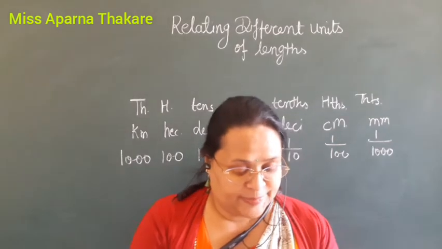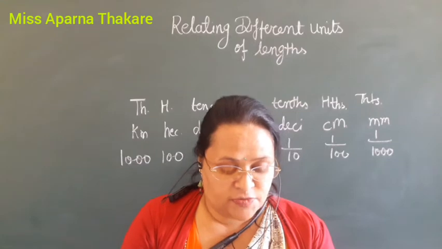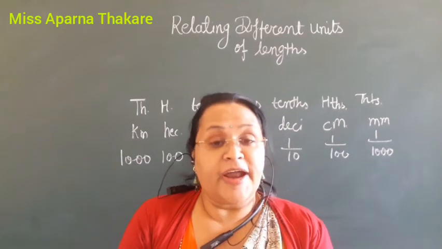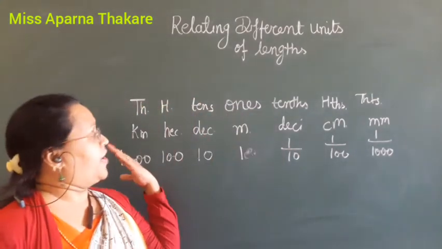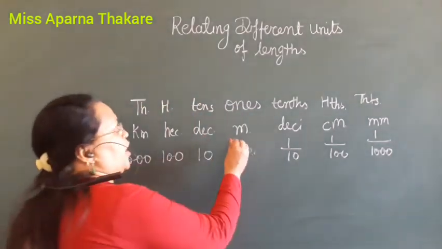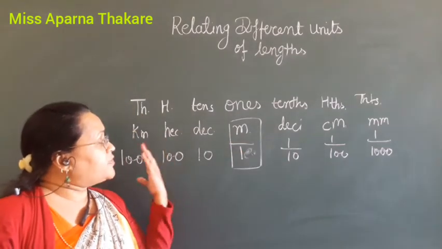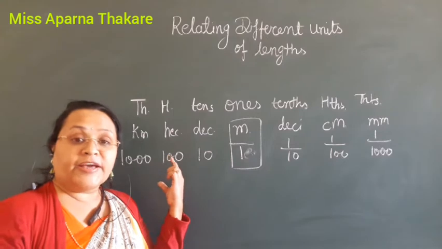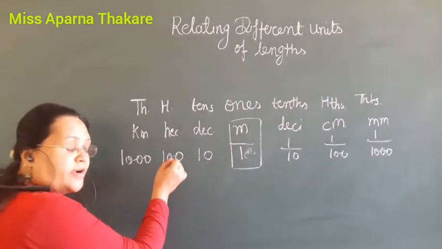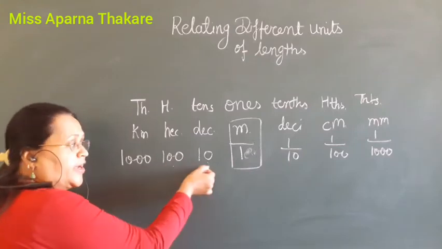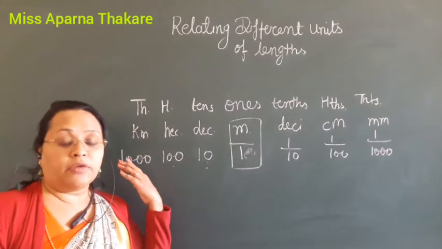So, this says that every move to the left increases the value of measurement 10 times. What they say is that every move to the left. This is the basic unit. We have to measure by this only. From this side, the left side, it will increase by 10. 10 here, 10 into 10, 100, 100 into 10, 1000. The left side, it is going increasing.